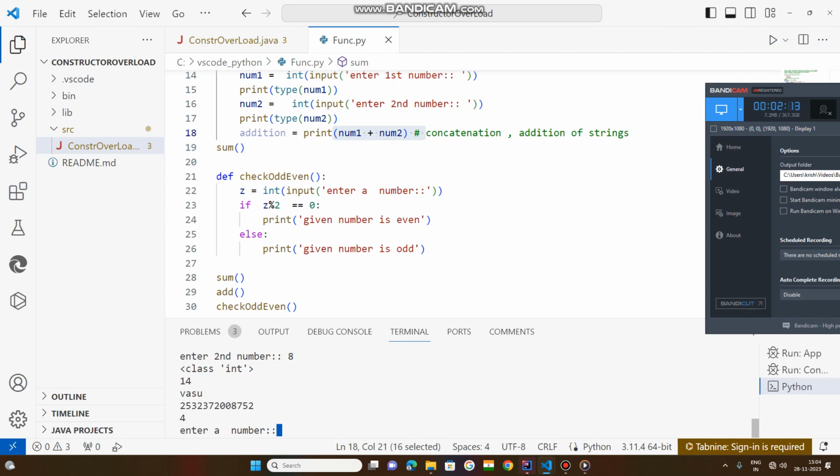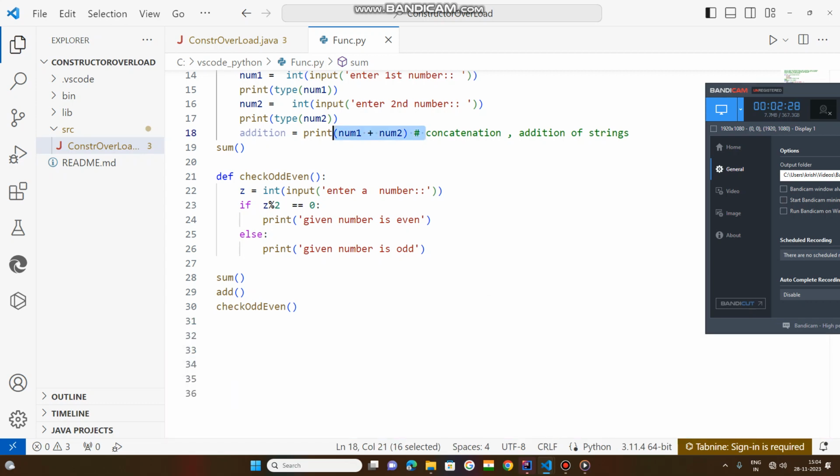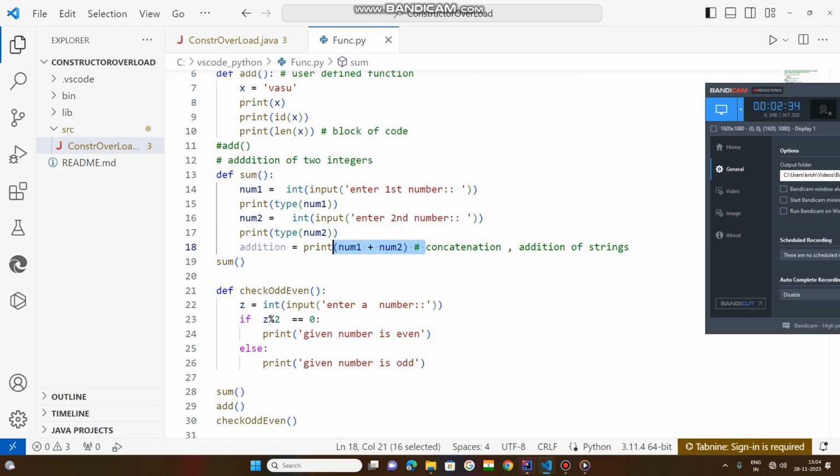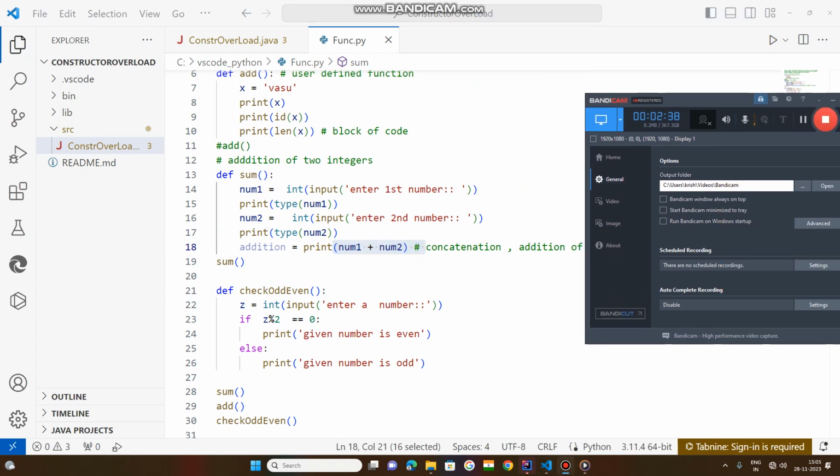Now after that, the add function is being executed. Next enter a number. The given number is odd. Now these are all different independent functions. Okay, these are all independent functions.